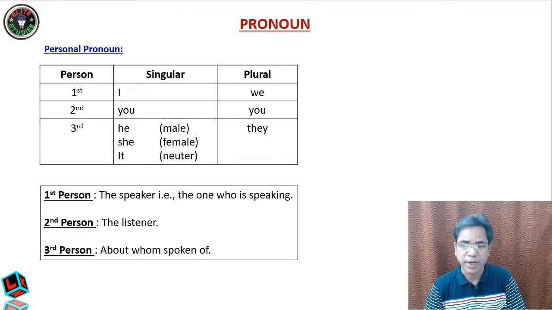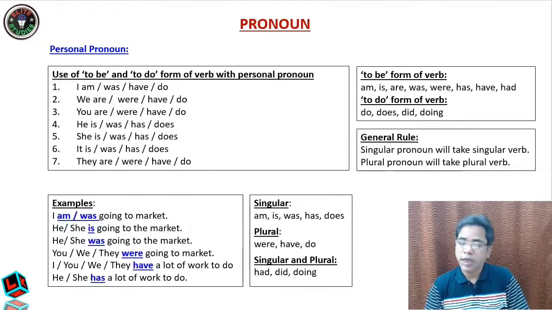Please have a look at it, because all the remaining slides, whatever we will go through, depend on this. With this, now let us go to the next slide. We understood about the first person, second person, third person, and along with that the numbers, singular and plural. Now here, how to use the verb? That is the importance of knowing pronouns. How to use the verb?